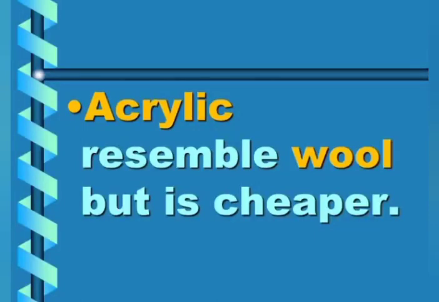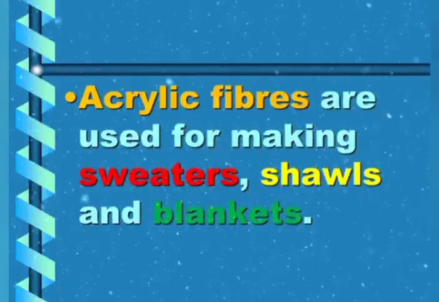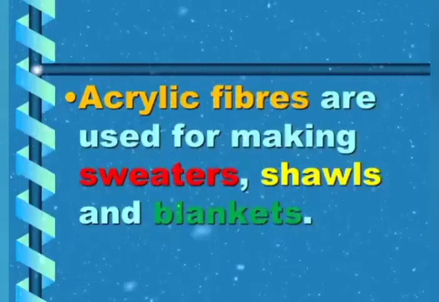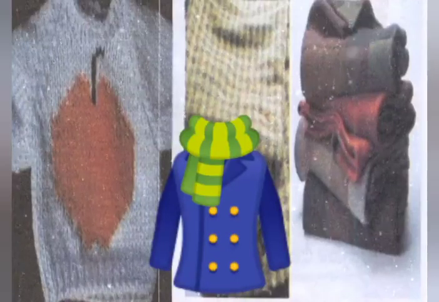Cheaper means you don't have to spend a lot for buying an acrylic product. Acrylic fibers are used for making sweaters, shawls and blankets. Look at this picture. The sweaters and shawls which we use in winters and the blankets are mainly made up of acrylic.